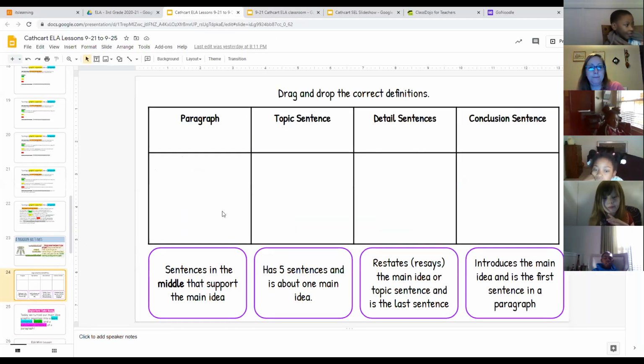All right, so paragraph, topic sentence, detail sentences, conclusion. Jessica, do you find that everyone is learning? All right, so yep, I'll tell you after, no, this is our lesson. I'll show you what your assignment is in just a second.